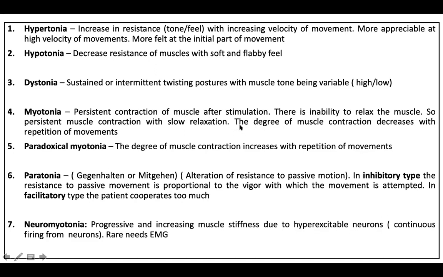So this degree of relaxation can be improved by doing the movements repeatedly. So a child who's having myotonia or a stiffness, if you ask to do repeated movements again and again, like supination, pronation, repeatedly closing and opening the fingers or repeated movement of the wrist, the myotonia actually improves with repeated movements. Then what is a paradoxical myotonia? A paradoxical myotonia or a paramyotonia is that a repeated movement actually aggravates the myotonia, just like in myasthenia gravis. If you do repeated movements, the weakness worsens. And likewise in a paradoxical myotonia, if you repeat a movement like closing the fingers and opening the fingers, or closing the eyes and opening the eyes, the stiffness actually worsens.